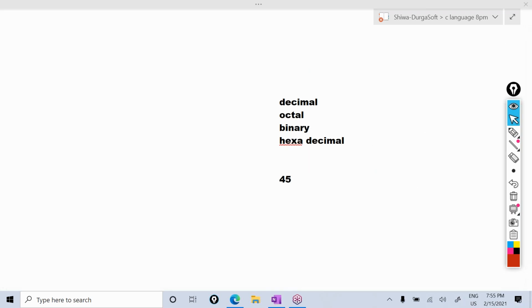Someone is asking this doubt, that's why I'm explaining. If I ask you what is your age, you tell like 21, 22. What is this? Decimal value. If I ask you how many marks you got, you tell like 56 marks. What is this one? Decimal value. In our real life, we use decimal number system only. Don't compare maths and computers sometimes. Integer means number without the decimal places, and this is the decimal value.